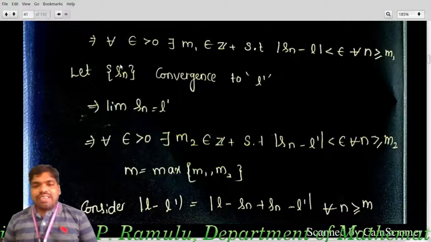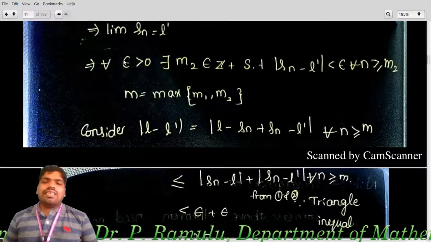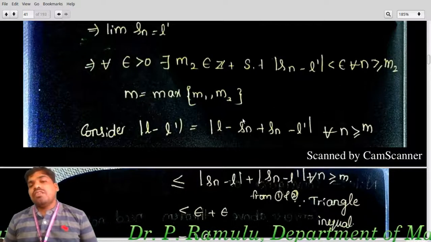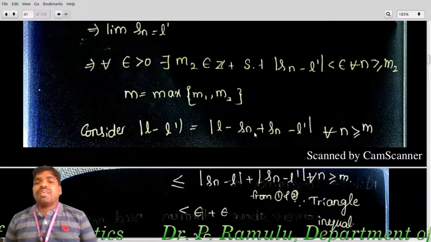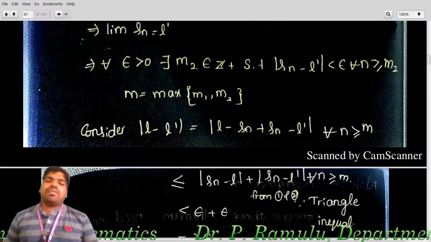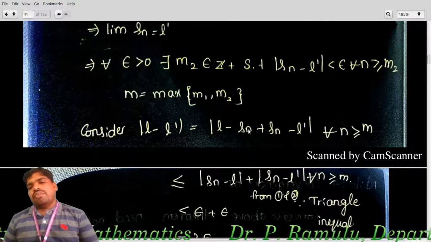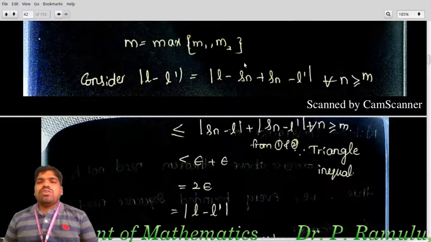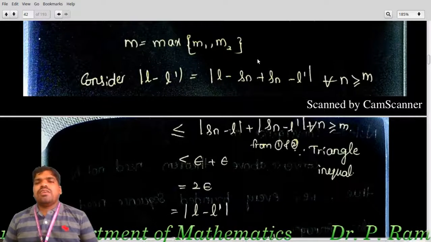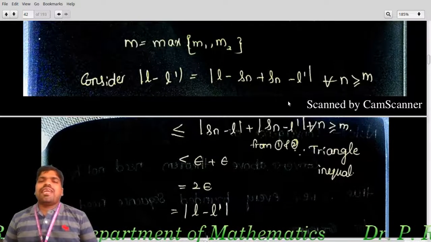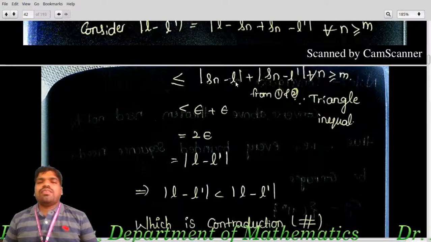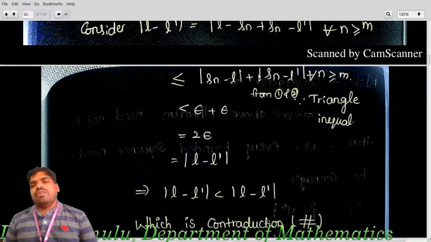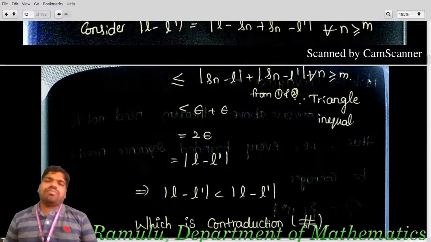I am considering L minus L dash, and here I am adding and subtracting Sn, for all n greater than or equal to M. You can treat this as x and this as y. Apply the triangle inequality: mod x plus y is less than or equal to mod Sn minus L plus mod Sn minus L dash, for all n greater than or equal to M.